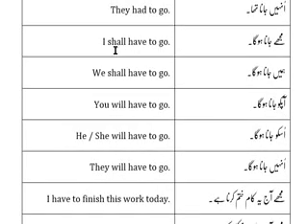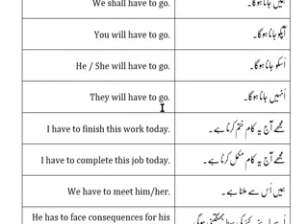And in case of future tense, I shall have to go, मुझे जाना होगा. We shall have to go, हमें जाना होगा. आपको जाना होगा. उसको जाना होगा. And they will have to go, उन्हें जाना होगा.